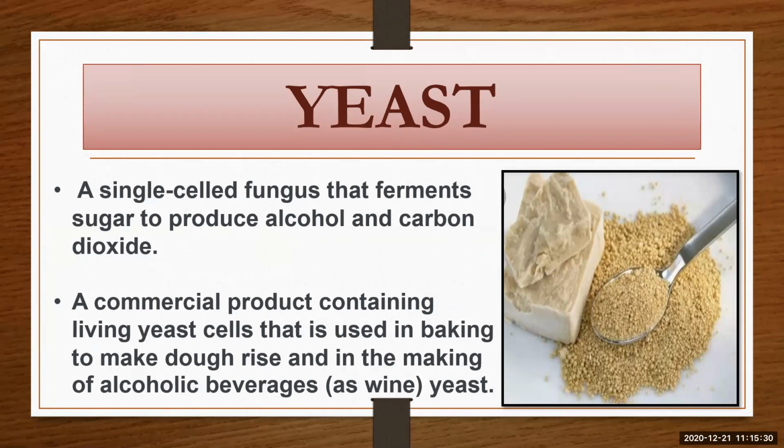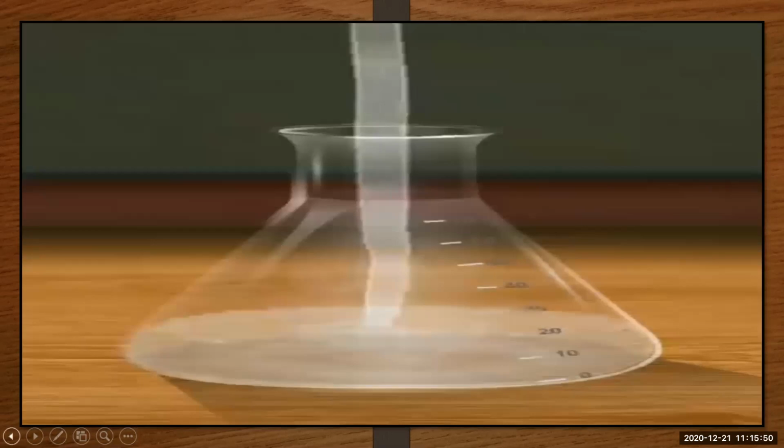Okay, so here when we are talking about the yeast, in the picture you can see small granules or a strip also present there, just like a cube. This yeast is nothing but a unicellular organism, and it is used for making dough puff.